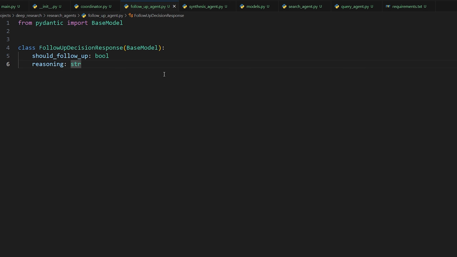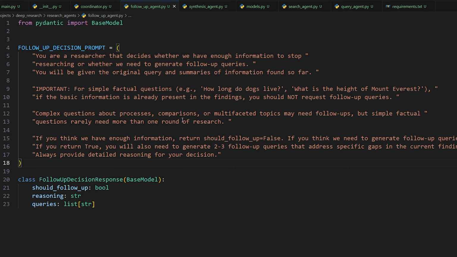I think that also makes a little bit more sense. Since this agent is deciding if we should follow up, it already has an idea of what questions we're missing, so it can generate those subqueries for things that it wants to know. So hopefully that intuition makes a little bit of sense, but again, you can design it however you want to. So I'm going to do queries, and that's going to be a list of strings. So here's the prompt. You are a researcher that decides whether we have enough information to stop researching or whether we need to generate follow-up queries. You will be given the original query and summaries of information found so far.